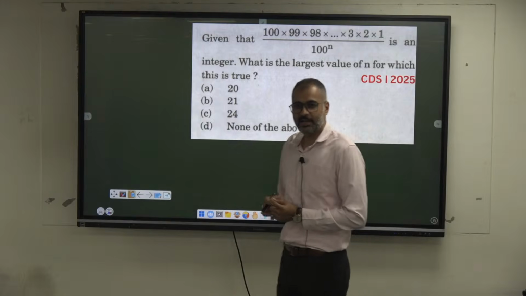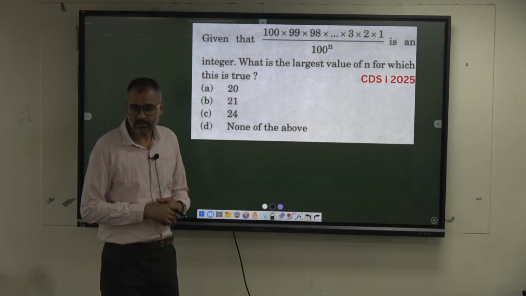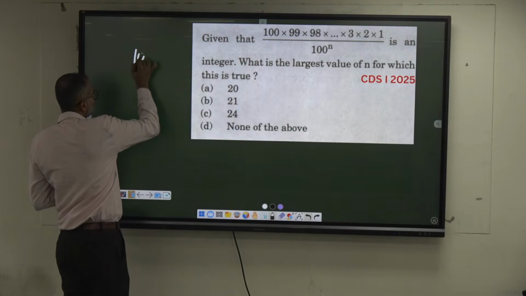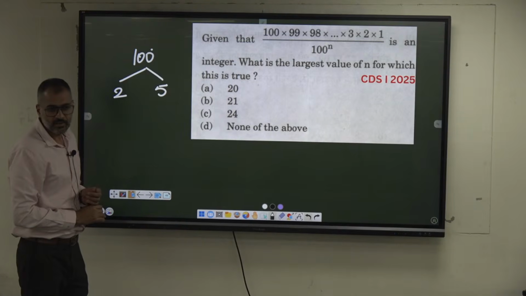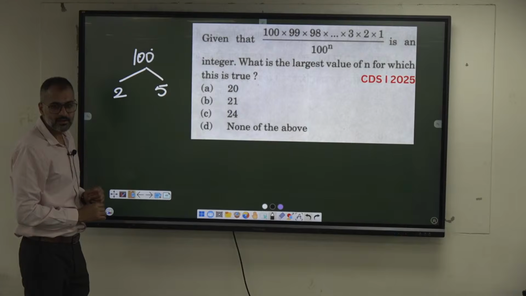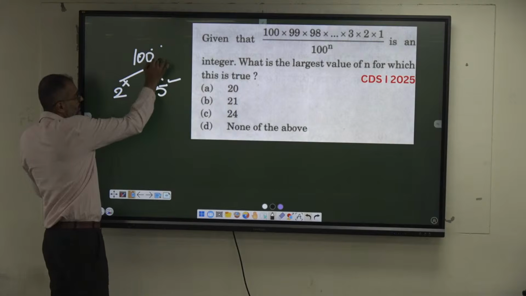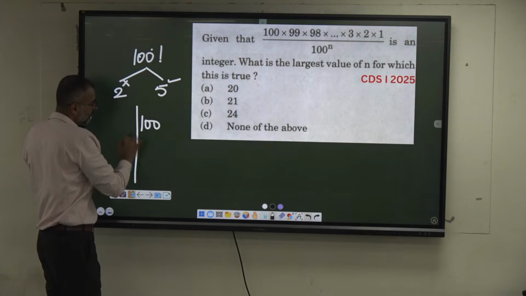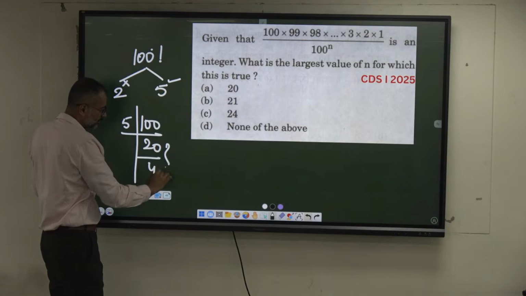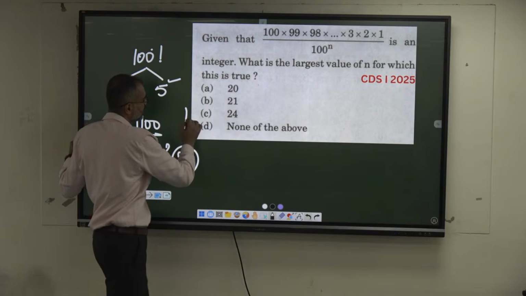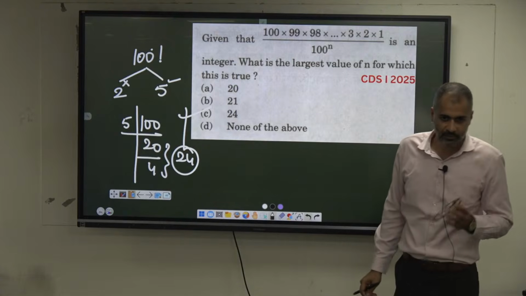Remember, we have done a question like how many zeros in 100 factorial? Yeah, same thing, isn't it? It all depends on the 2's and 5's. What is more in number? 2's are more in number. Hence, we don't require 2. Only count the 5's. In this 100 factorial, how to count? Divide by 5. How many times? 20. Again, how many times? 4. So how many zeros? That's what he is asking here also. Okay, same question, it came in UPSC, CDS in a different form he is asking.